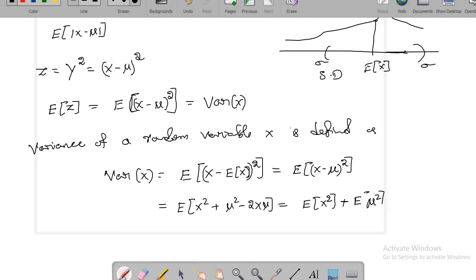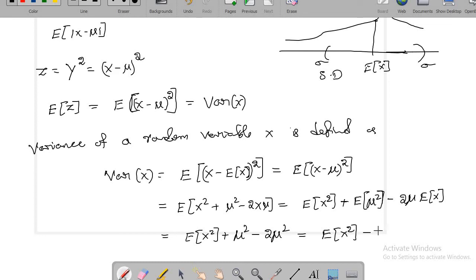Nu square is a constant, so you can take it out, and expected value of 1, you can take as 1, minus 2 nu into expected value of x, and you could see this is same as expected value of x square plus nu square minus 2 nu square. So finally this is what we get: expected value of x square minus nu square.